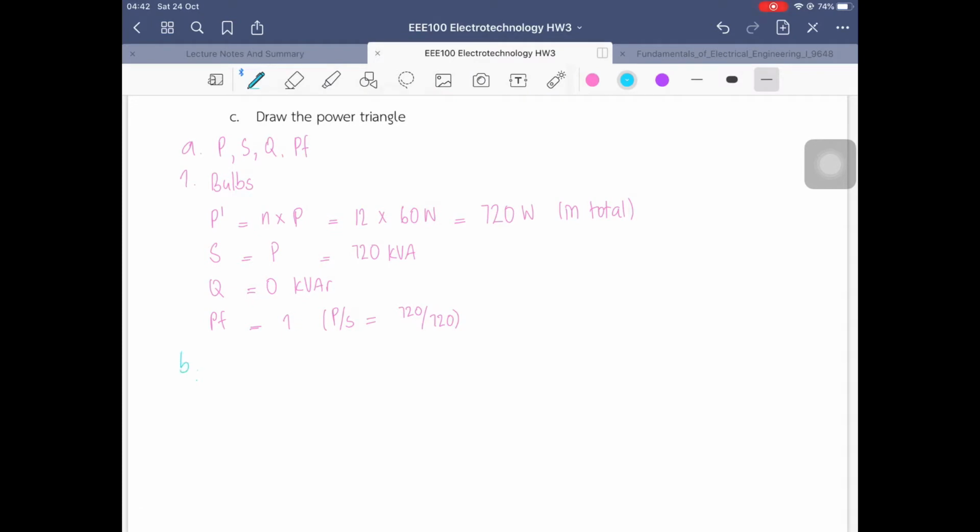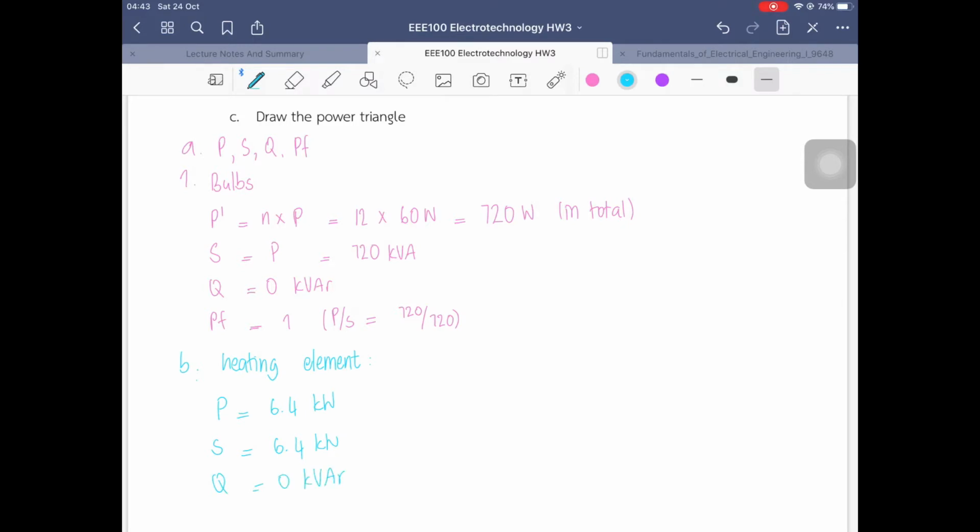Okay, so now let's move on to, sorry, it's not B, it's actually number 2, which is the heating element in the circuit. For the heating element, they already gave us 6.4 kilowatts, right inside the picture.